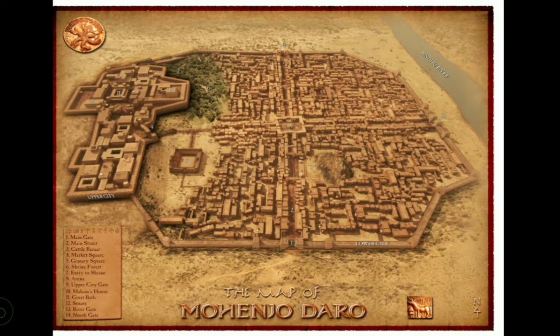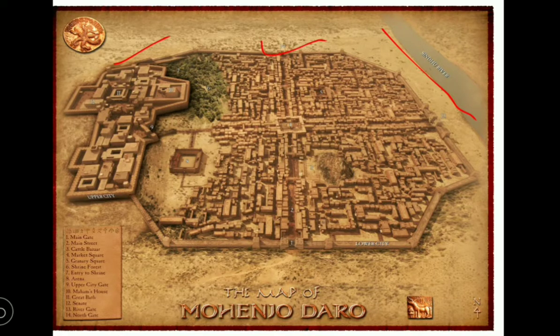So let us discuss how the cities were constructed on the bank of the rivers. Start with the discussion of this map. This map shows us the city of Mohenjo-daro. It was very systematically constructed on the bank of the river Indus or Sindhu. You observe, this is one part of this city, and another one is this part of the city.